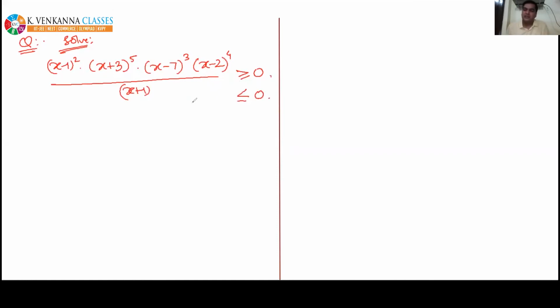So here the one question is equivalent to two questions. Solve it quickly. Start and answer me for the first one, greater or equal to 0. Quickly give me the answer.